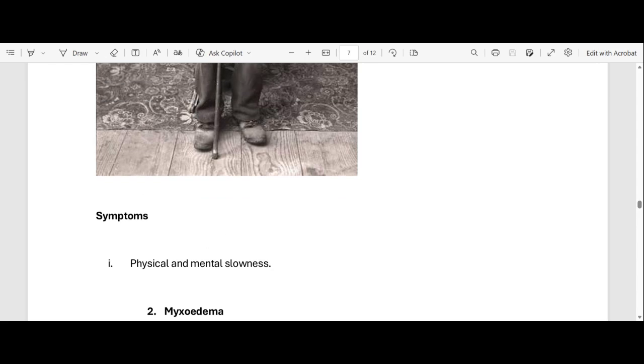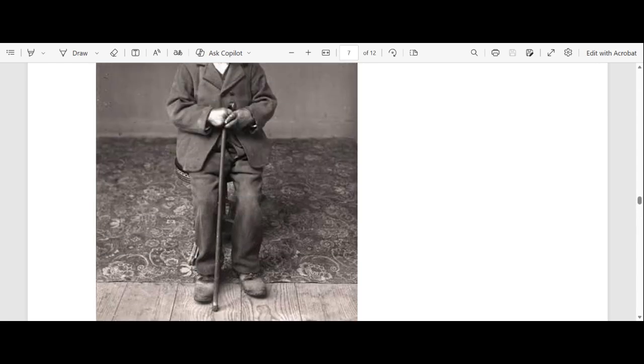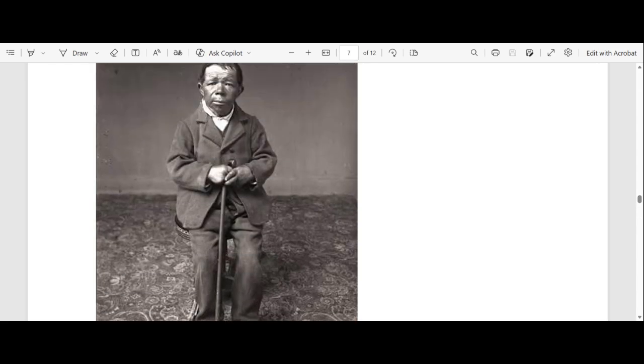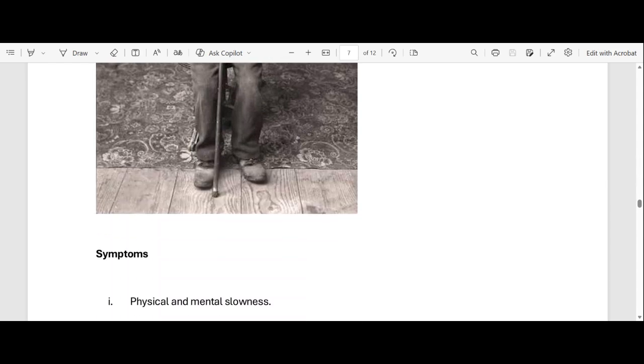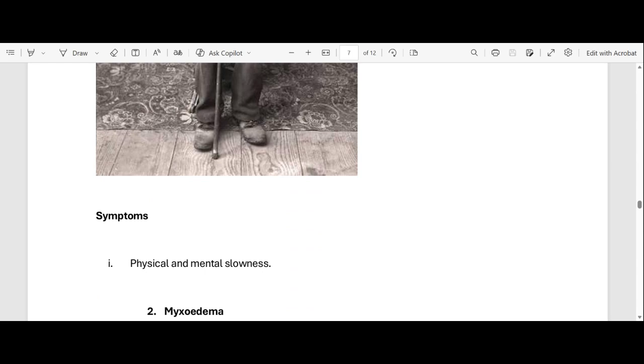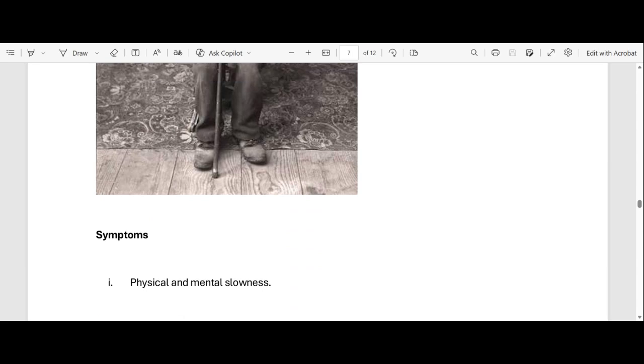Hence, look at this person's stature. The person is just growing slowly. And also, there's mental slowness, because thyroxine is also responsible for mental health. If you don't have enough thyroxine from birth, your mental activity will be slow, and also your physical activity.